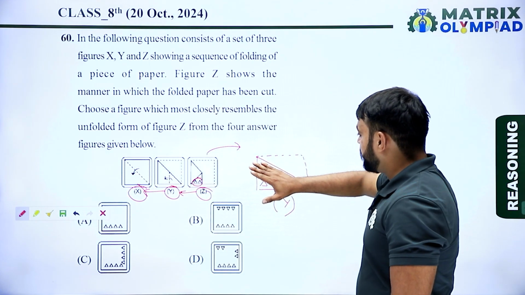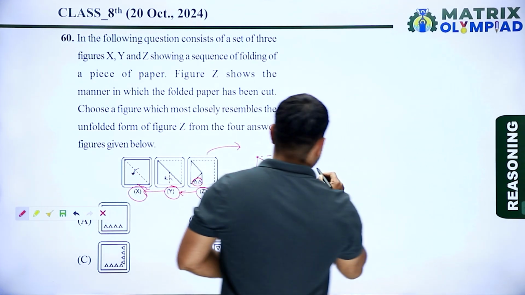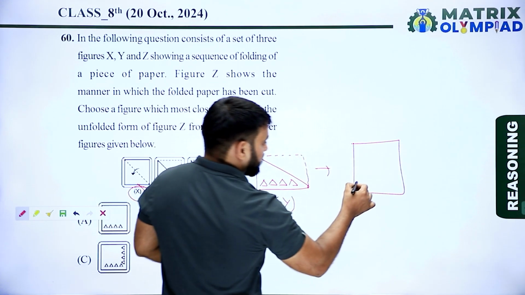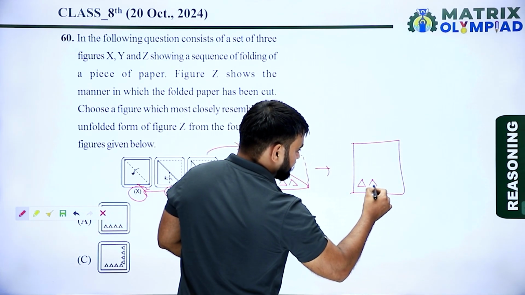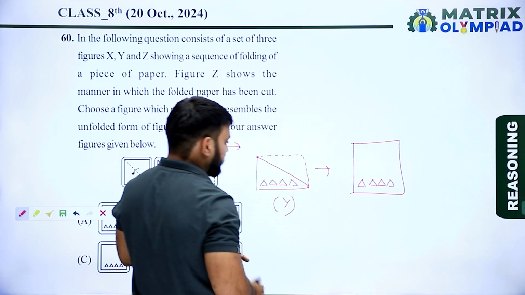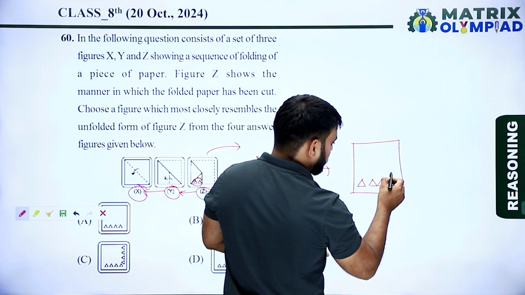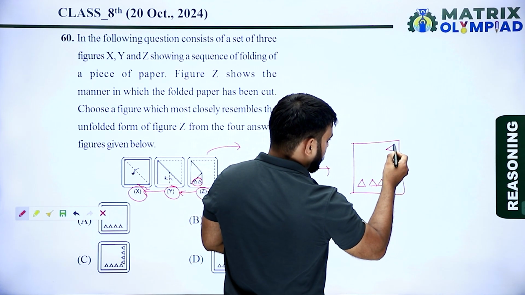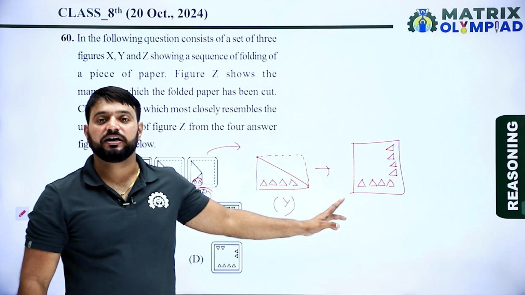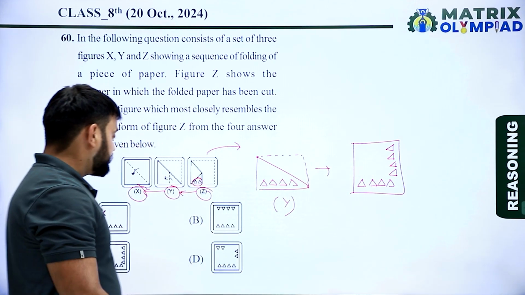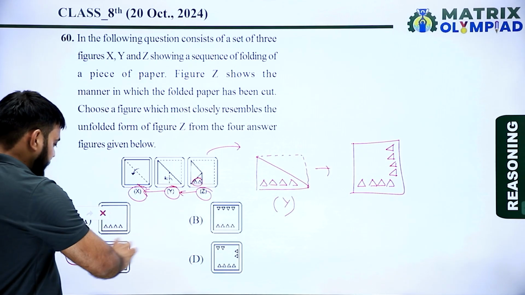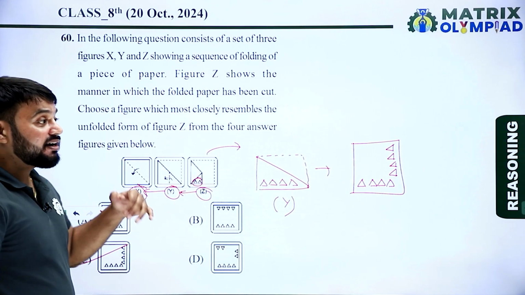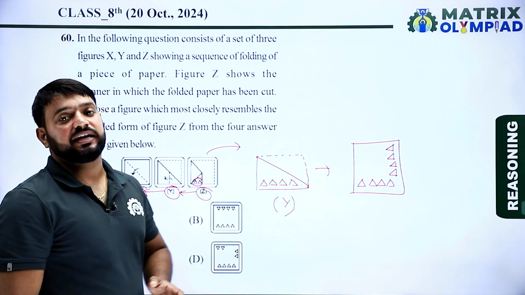When we unfold this paper, we get an image like this. This is the correct unfolded paper after cutting. So here option C is the correct answer of this question because option C shows the correct unfolded paper after cutting.